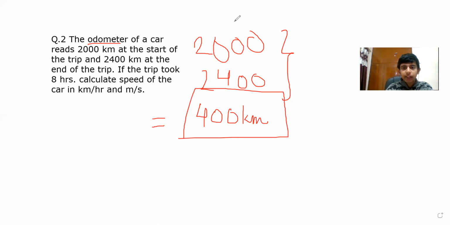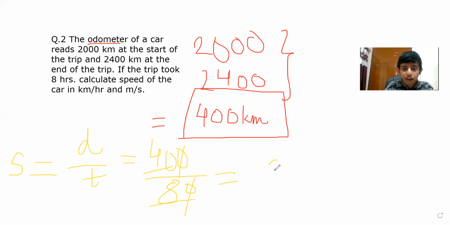Speed is equal to distance upon time. So speed is equal to 400 upon 8. So I think it is 5 meters per second. Is it 5 meter per second? Just check once. Sorry, actually, kilometer per hour. Wait.